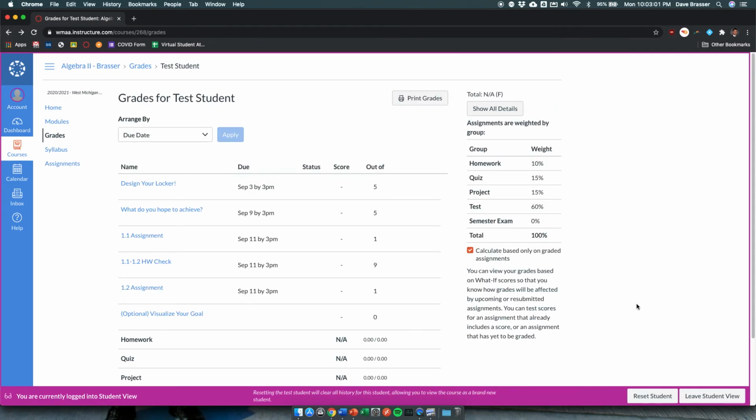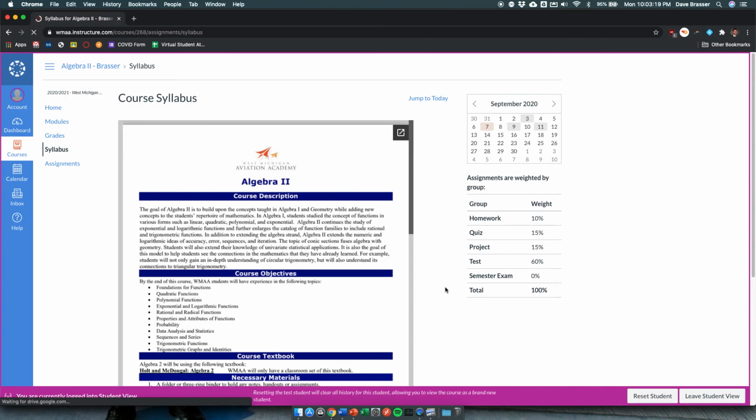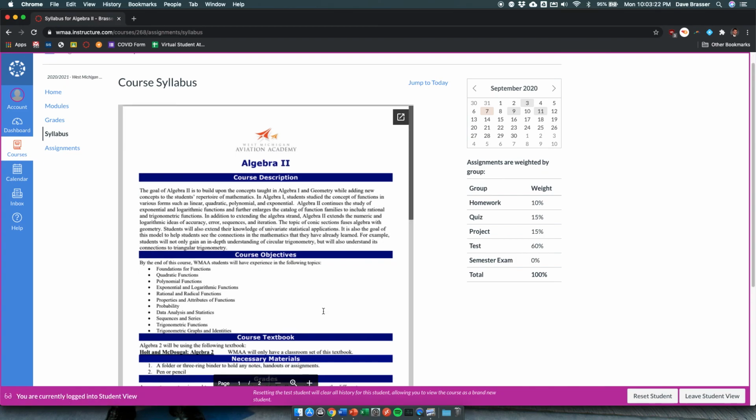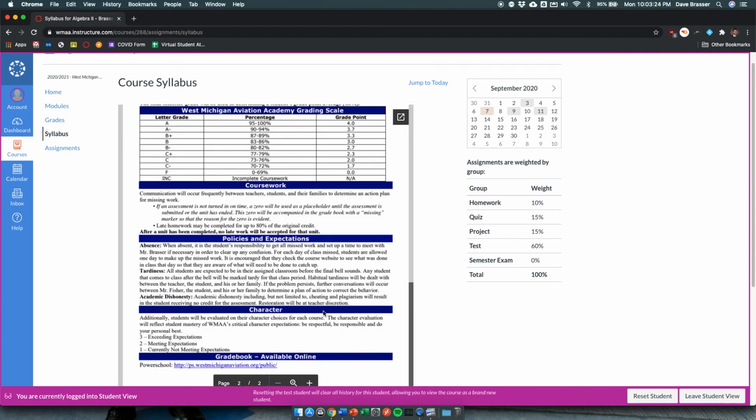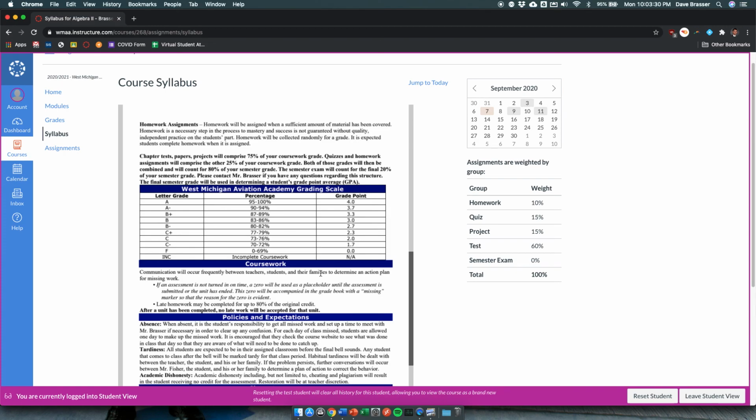Another thing about this, let me go back to the grades. You'll see over here the weight of the grades. Don't worry about the semester exam yet. But homework's worth 10% of the grade. Quizzes are worth 15%. Projects are also worth 15%. Then tests are going to be an overall 60% of their grade. If you want to see a little more detail in the syllabus, especially previewing what is coming up in this class just in terms of topics, you can click on the syllabus link here. And you can find all that information, including some boilerplate stuff that we use for just our grades in Algebra 2.